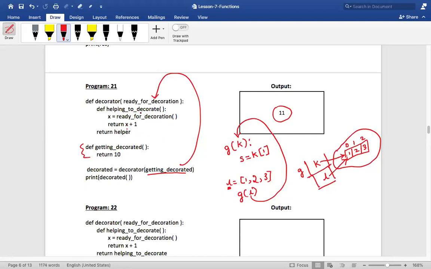But if this helper has to do it, we have to call this helper. So for that, this decorator function will just return the helper, correct? Yes. So that will come and sit in decorated, correct? Yes. Now we are calling the decorated.